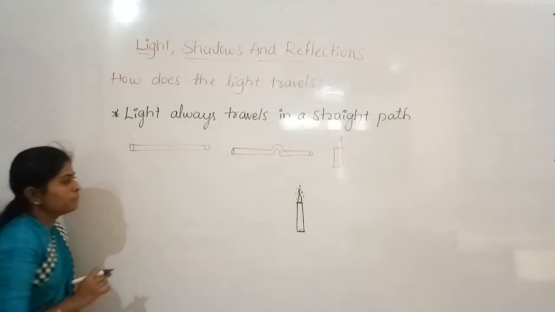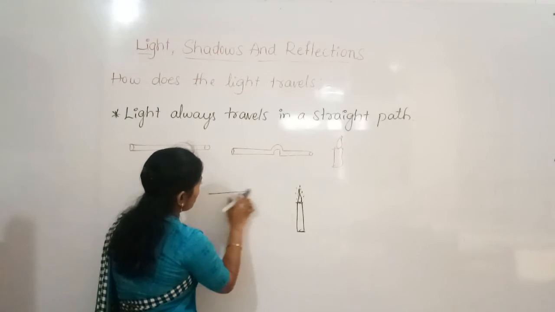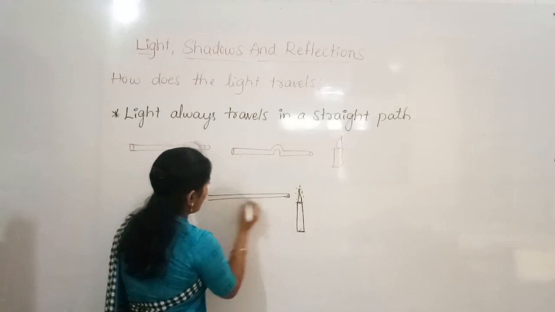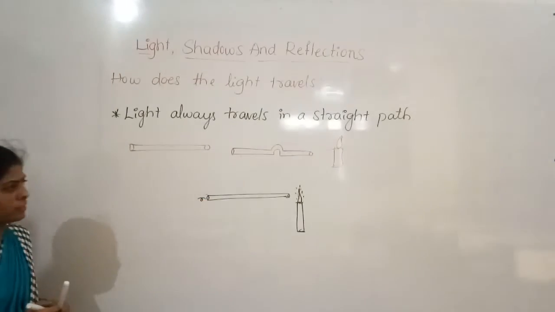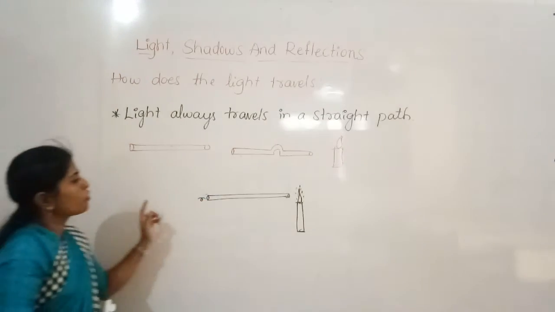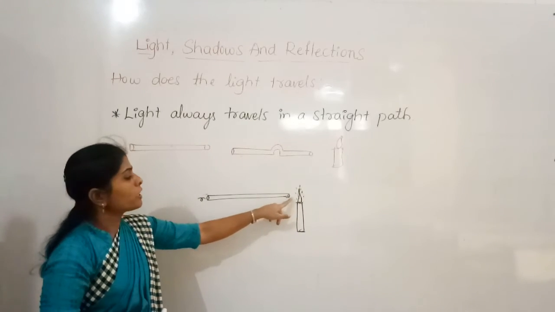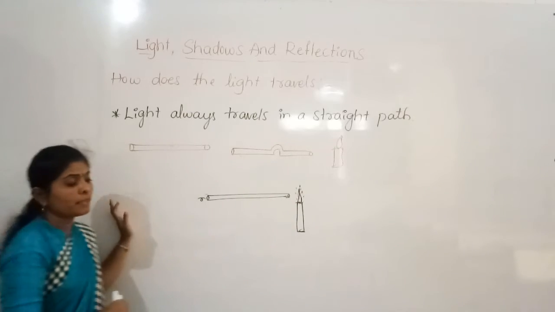For the first time, use the straight pipe. Just place the straight pipe here. Hold it in your hand and observe from this place. Now when you place the straight pipe here, you can see the light, right? So you can see the light.